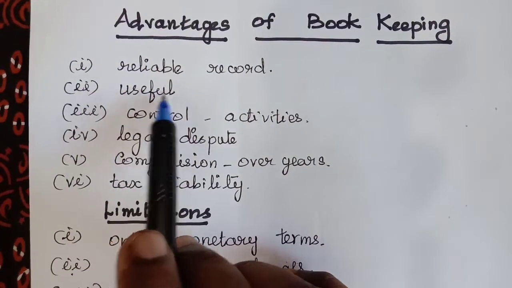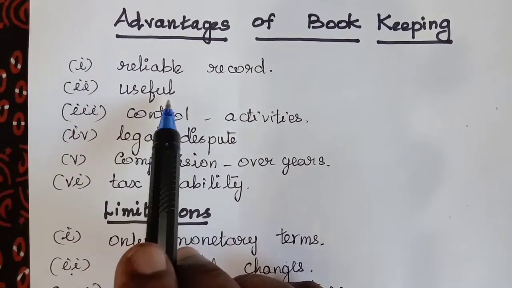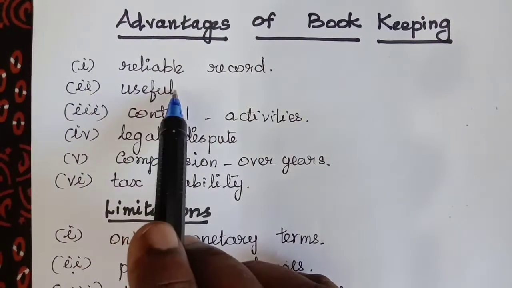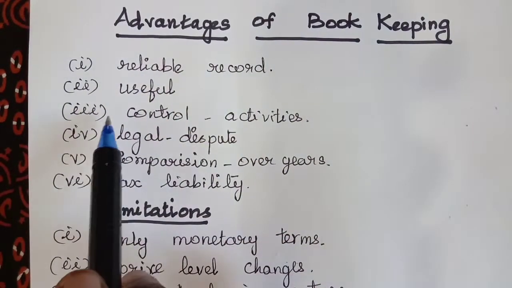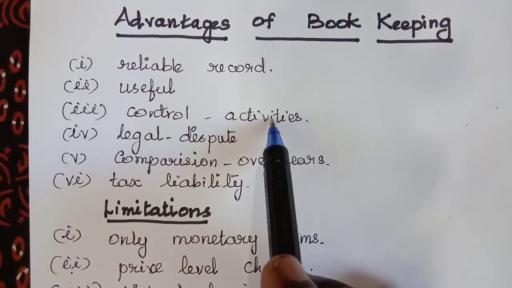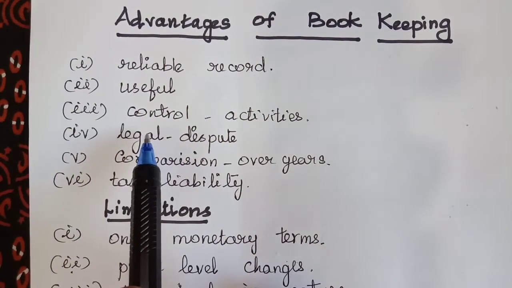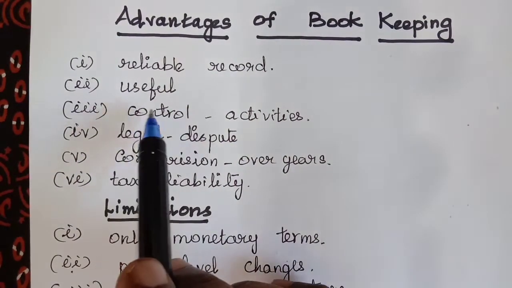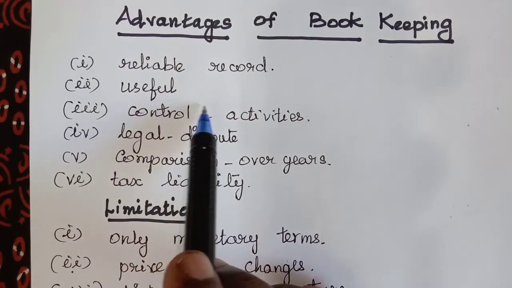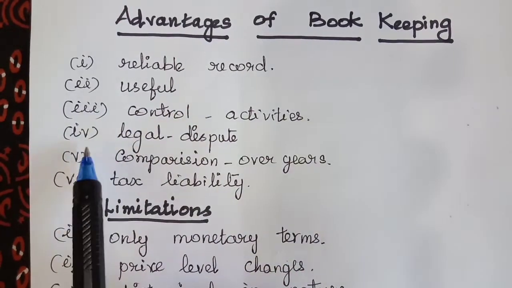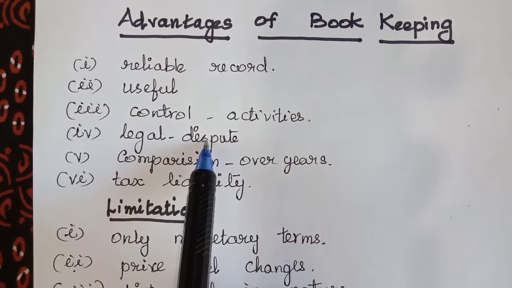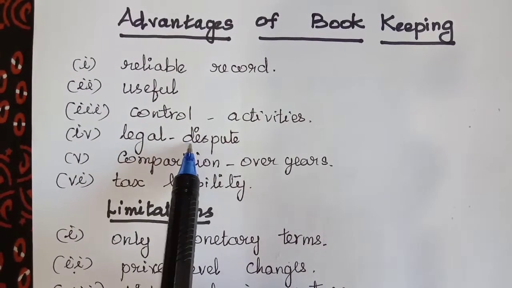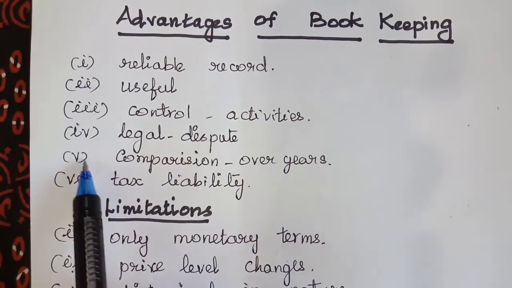Second one, useful. What is useful? Bookkeeping is useful to get the financial position of the business. That means financial information. Third one is control activities. So it helps to have control over various business activities. So if the record is maintained, all the activities in the business are also controlled. Fourth one is legal dispute. Records provided by business serve as a legal evidence in case of any dispute.